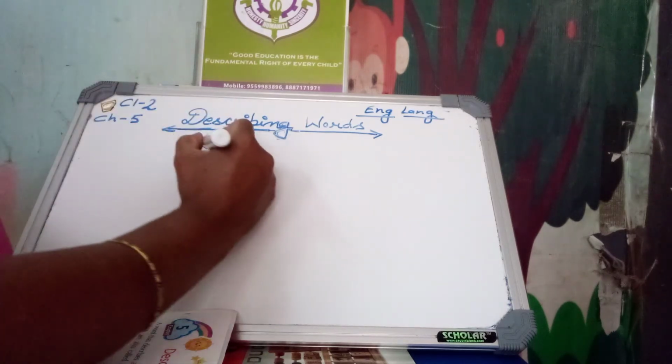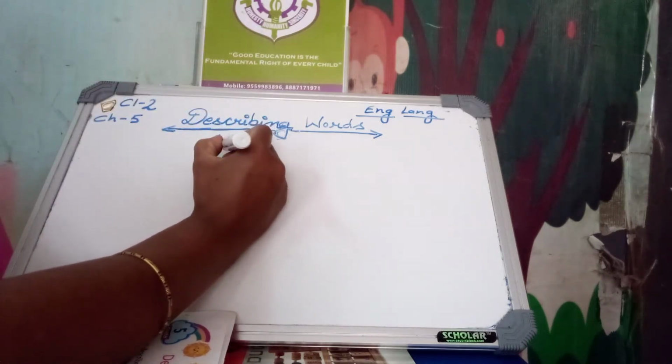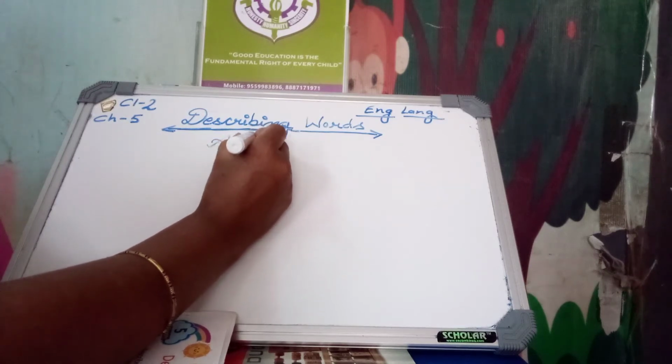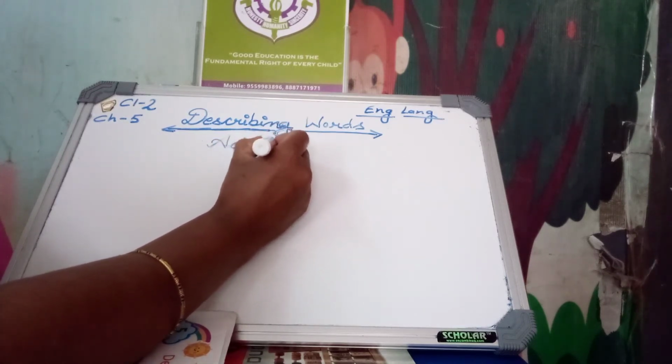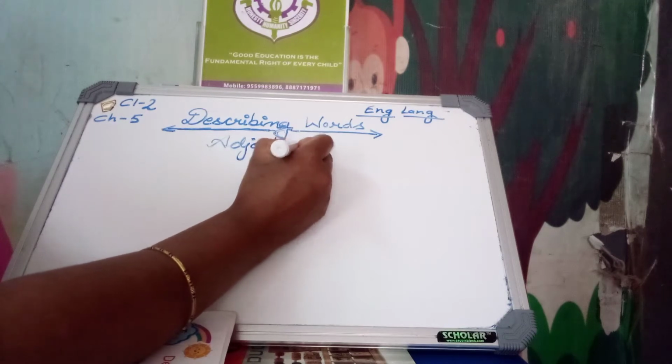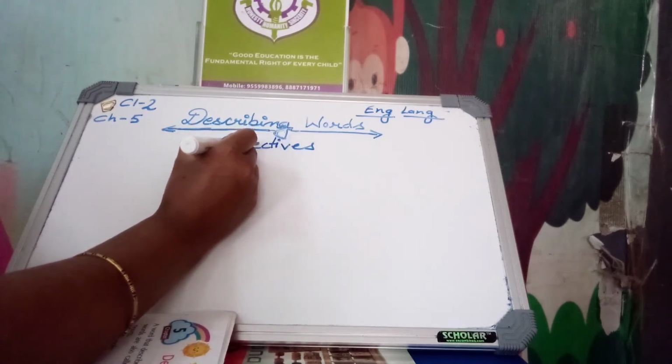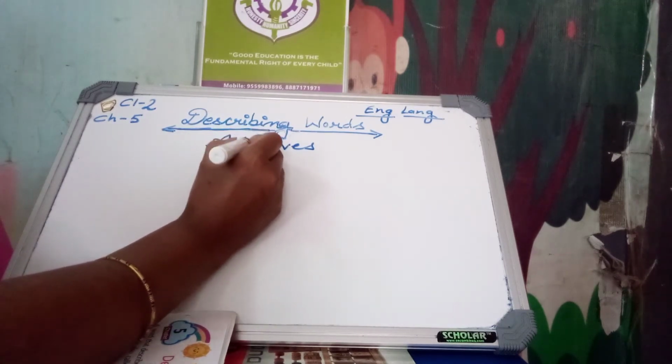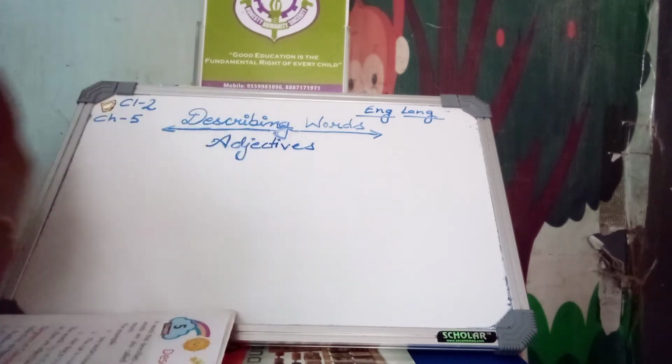Now take out your book and see page number 22, describing words. Describing words are called what? Adjectives. Describing words are called adjectives.